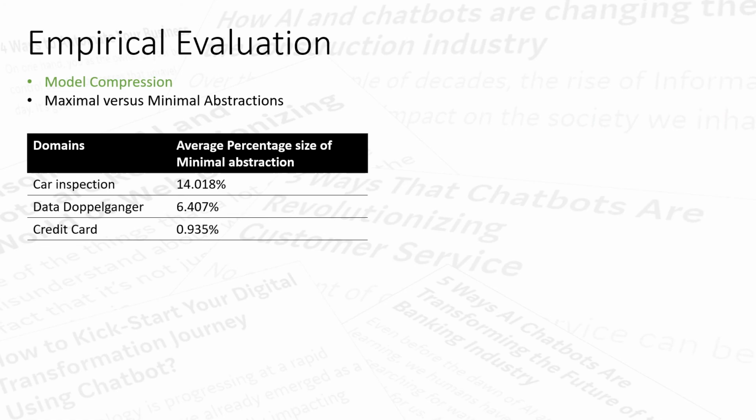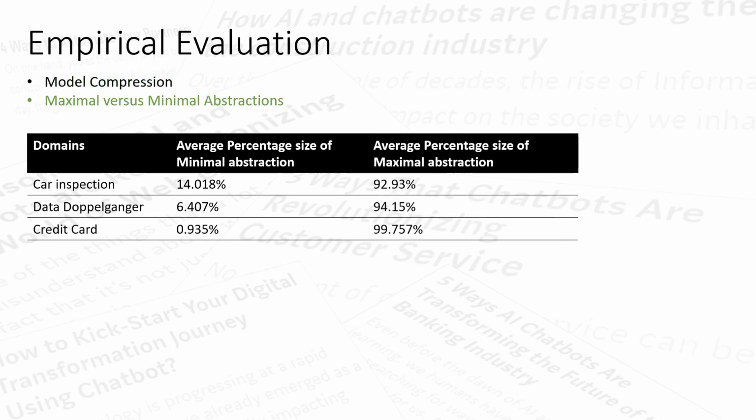For example, in the case of the credit card domain, while the original model contained 2K components, the resultant minimal abstraction only contained 5 components. Now let us compare this against the maximal abstractions we generated for extracting debugging information like exemplary plans, whose failures on the minimal model are presented to the user. As you can see, it is extracted from much more complex domains than the one that is finally exposed to the designer. This is what we would desire, as it would allow us to test the minimal model on behaviors closer to what the designer would have expected.